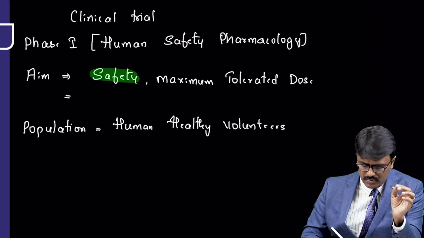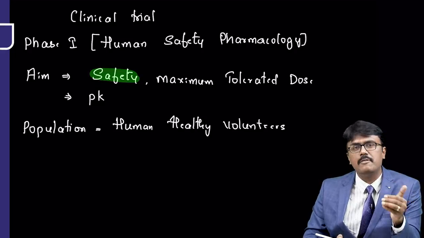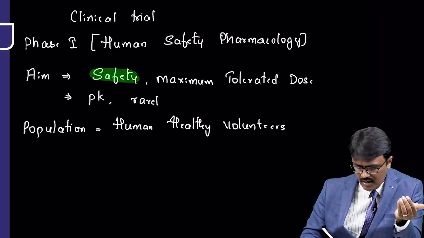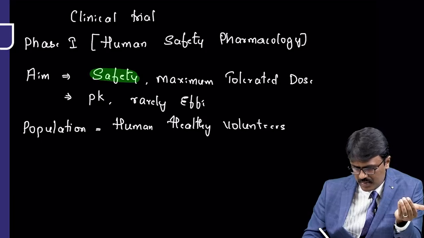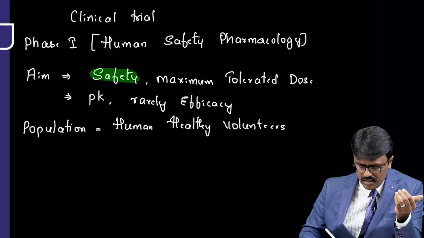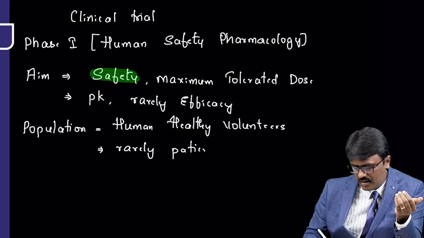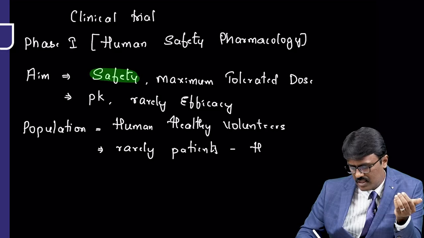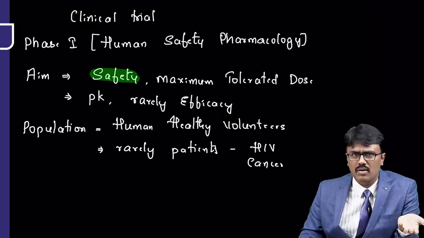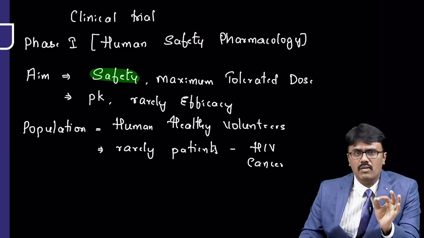Along with that, the other aim of phase 1 trial is to check pharmacokinetics, how the drug is absorbed, distributed, metabolized and excreted. Very rarely we check efficacy, rarely. Because if the person doesn't have COVID-19, then how will you check whether the patient gets cured or not? What is the rare condition? Certain times, rarely, we involve patients in phase 1 trial. The patients are involved in case of HIV, in case of certain cancers, that is terminally ill patients, then we have to include them in phase 1. Otherwise, remember guys, phase 1 trial means human healthy volunteers.